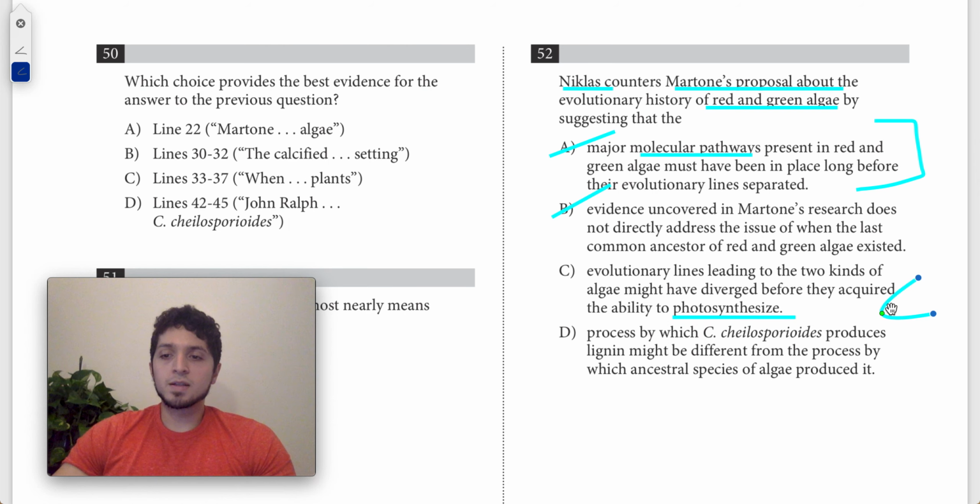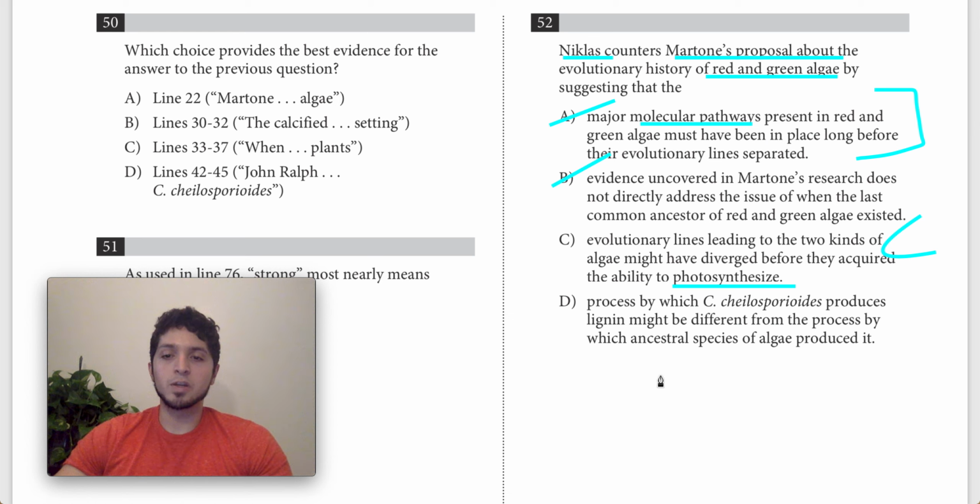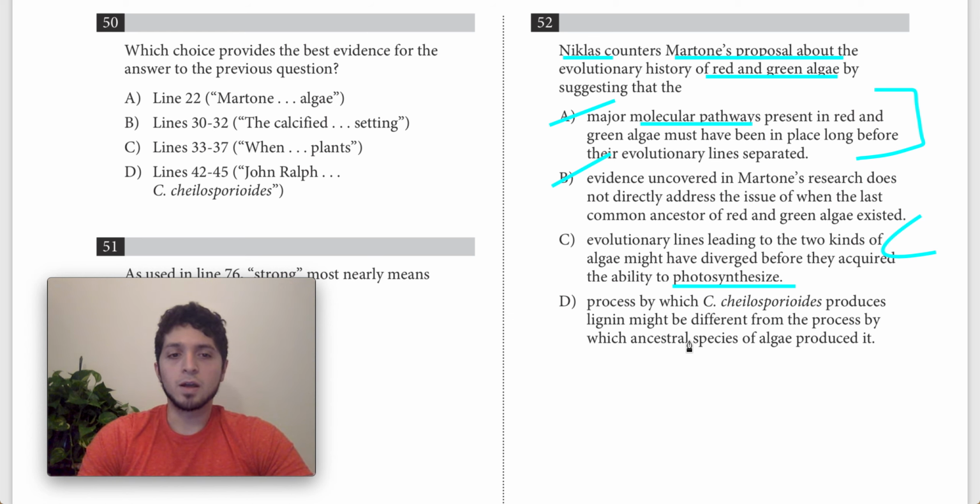D says the process by which C. cheilosporioides produces lignin might be different from the processes by which ancestral species of algae produced it. I don't think this is really very good, because I don't think that the passage is really talking about the difference in the production. I think, if anything, there's kind of a unity between the way that C. cheilosporioides produces lignin versus the way the ancestral species produced it. So I don't think this is a really good answer choice, and that's going to leave us with answer choice C, which is our correct choice for question 52.